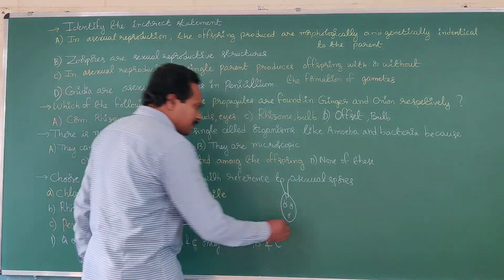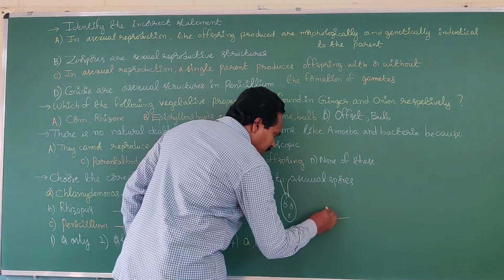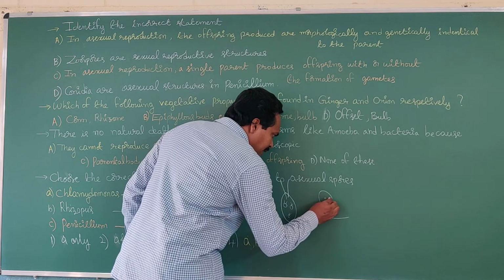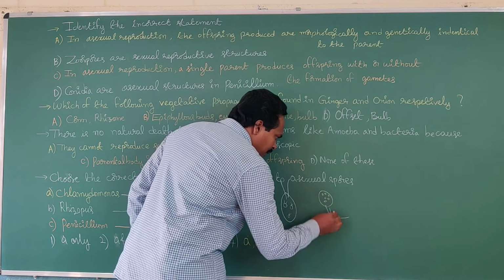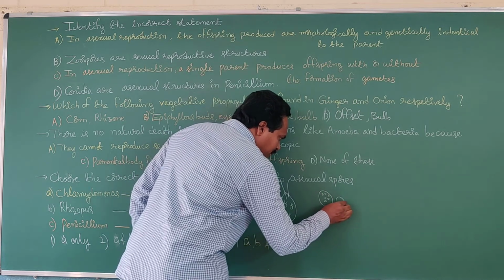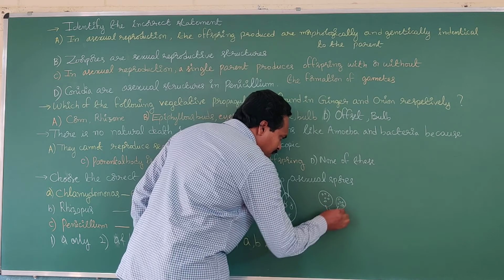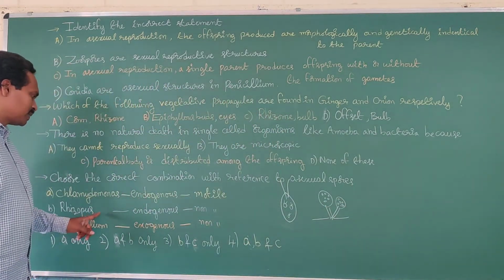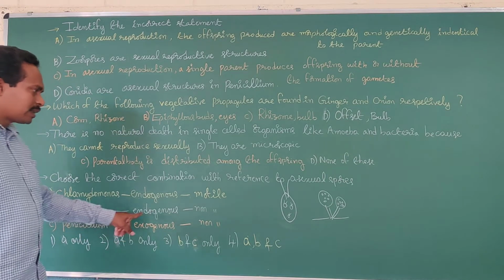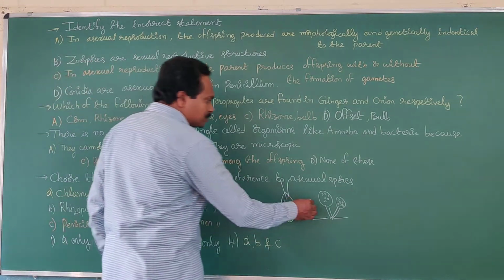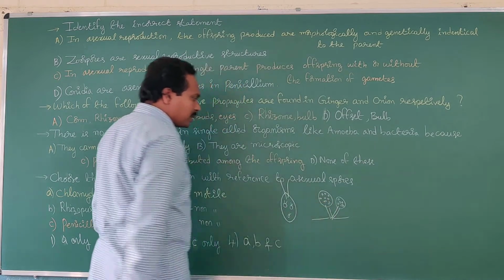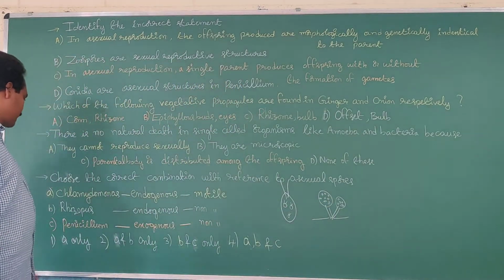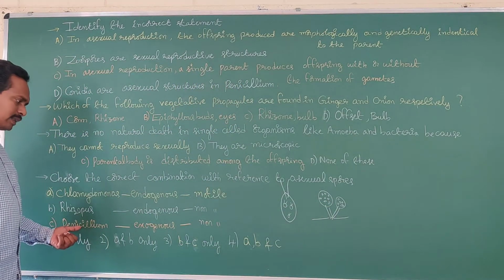What about Rhizopus? Rhizopus produces endogenous spores, meaning inside the sporangium. Rhizopus produces the spores internally, and the spores are non-motile. So endogenous, non-motile is also correct.